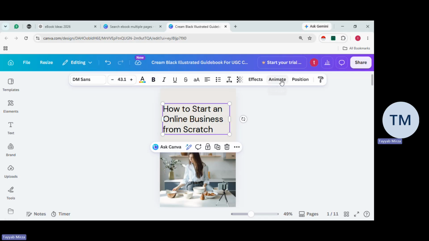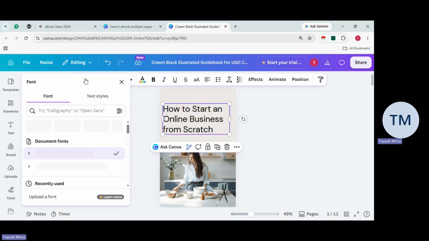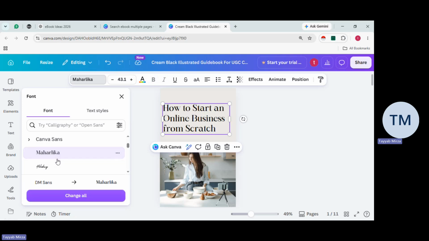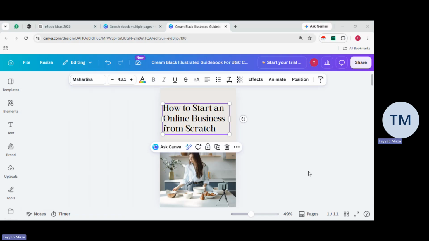There's a lot of options you can also try, but make sure it looks good. Then we have the font style. You click on the fonts, and you will get plenty of options to change the font style. Make sure it looks the best. Once that's done, there's also an option to change all if you want to change the style of the fonts in every template. If you click on change all, that will be automatically changed. But if you want the fonts to be different on every page, you don't need to click on change all, right?